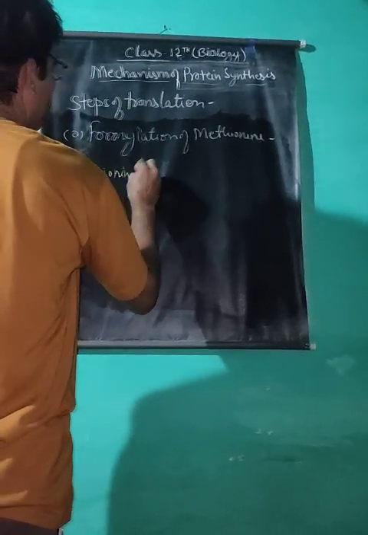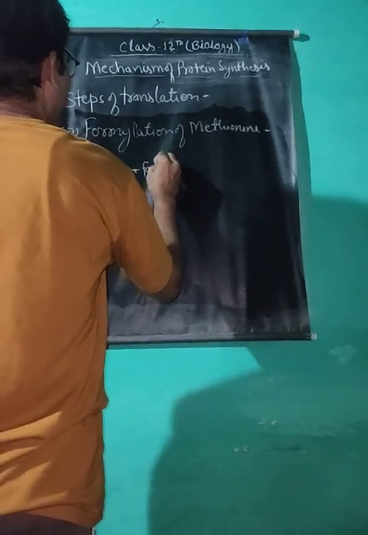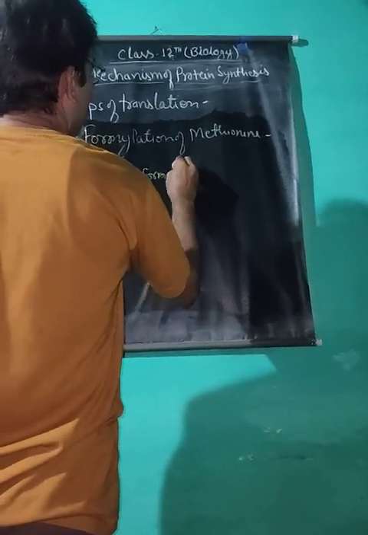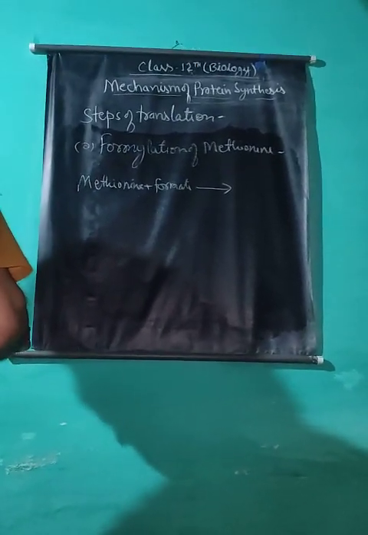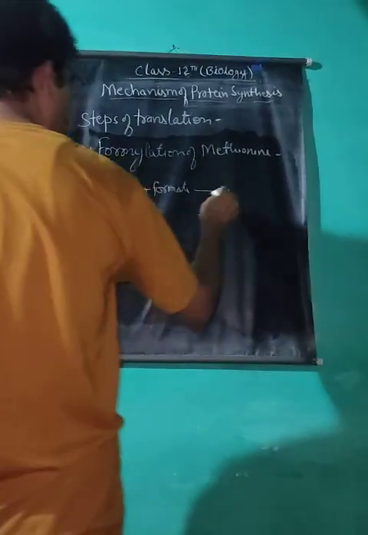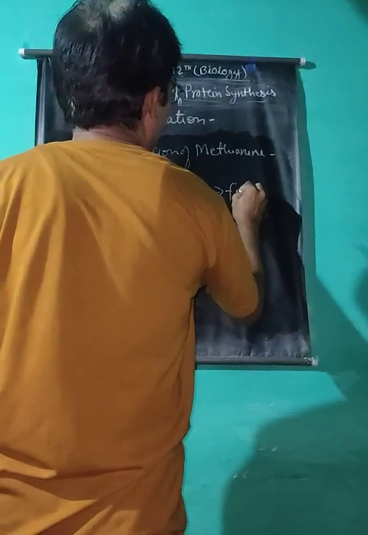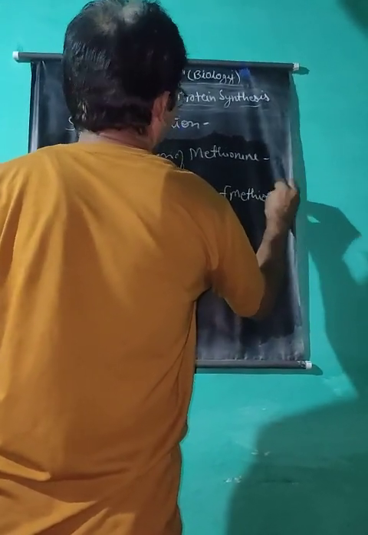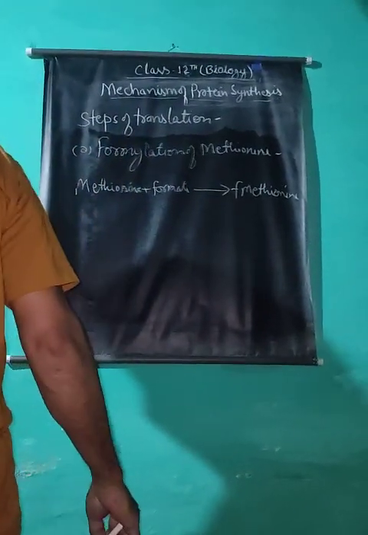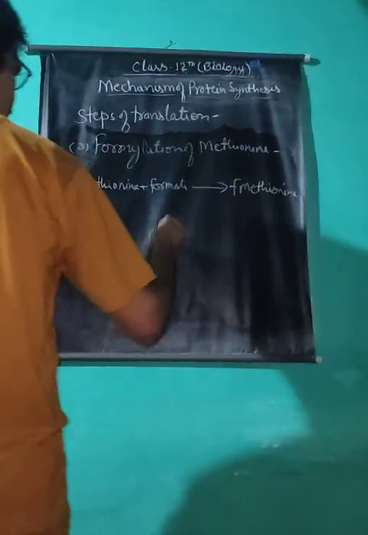Methionine plus formyl tetrahydrofolic acid gives F-methionine, or formylated methionine, in the presence of the enzyme transformylase.